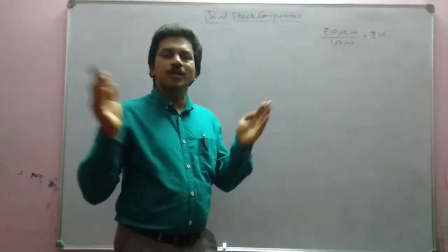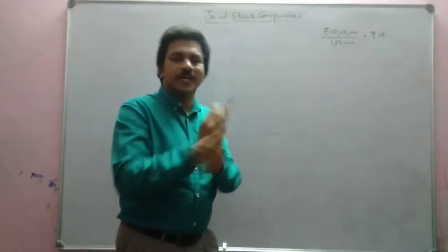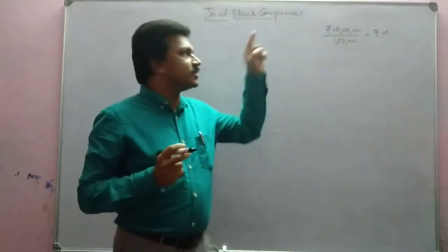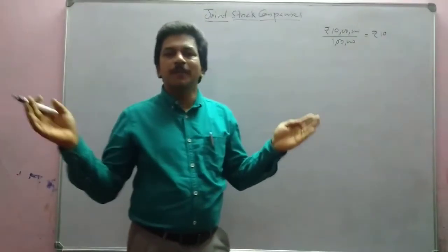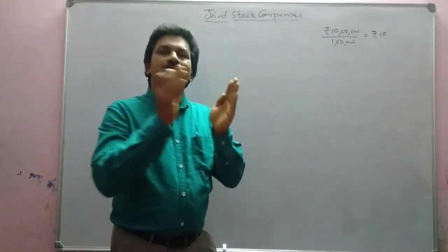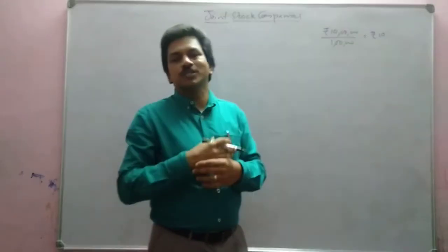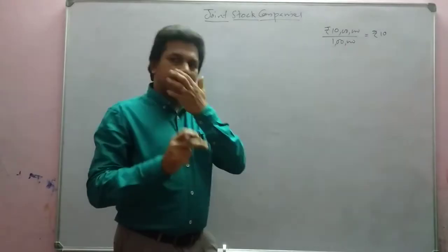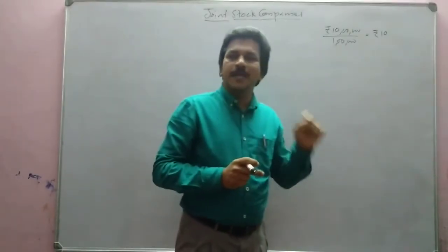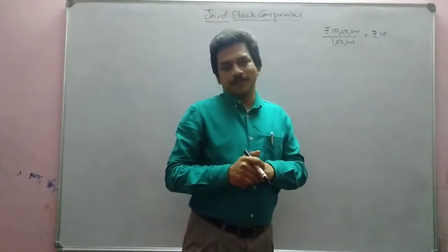So people contribute to the stock of the capital of the company. That is why this is called a joint stock company. That means people jointly purchase the stock or shares of the company. Is it clear?